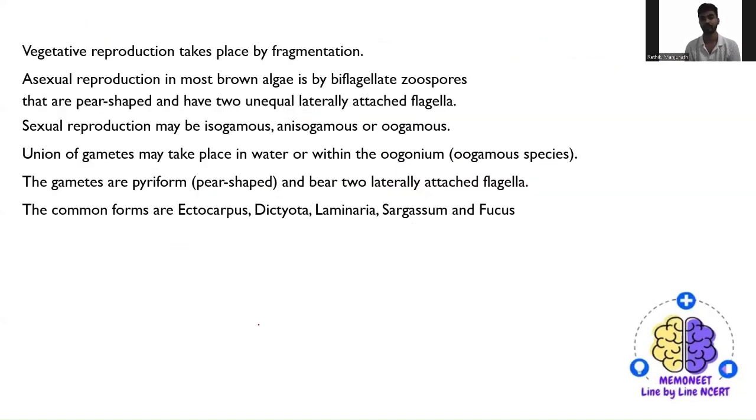When coming to the reproduction part, there is vegetative reproduction by the fragmentation process, and asexual reproduction, in most brown algae, by biflagellate zoospores. The zoospores might be a pear-shaped structure having two unequal, laterally attached flagella.